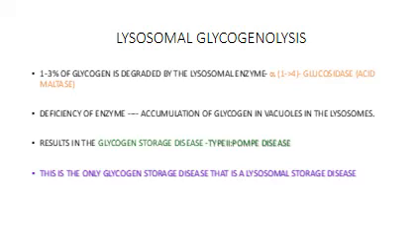Around 1 to 3% of glycogen can be degraded by a lysosomal enzyme, which is an alpha-1,4-glucosidase enzyme, otherwise known as acid maltase. The deficiency of this enzyme results in the accumulation of glycogen in the vacuoles of lysosomes, and this results in the glycogen storage disorder, that is type 2 Pompe's disease. So this is the only glycogen storage disease that is also a lysosomal storage disorder.